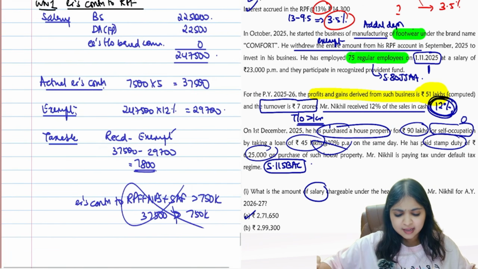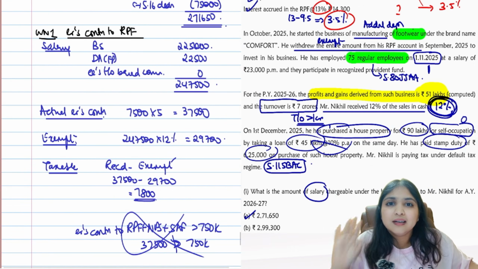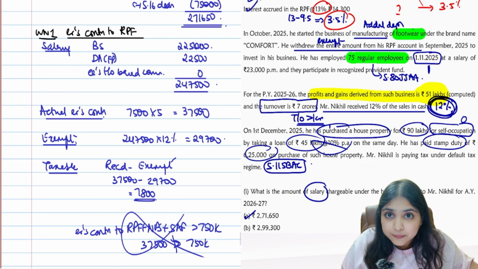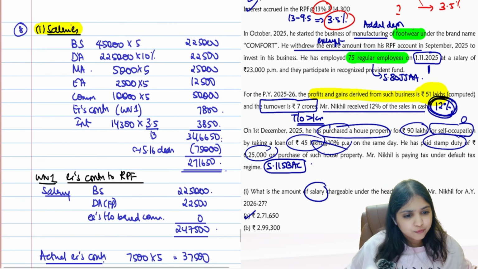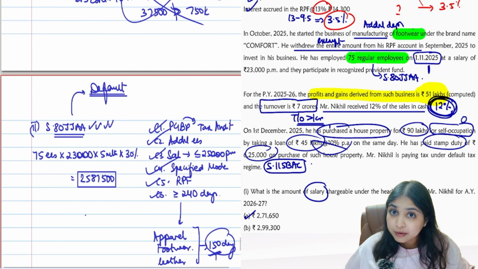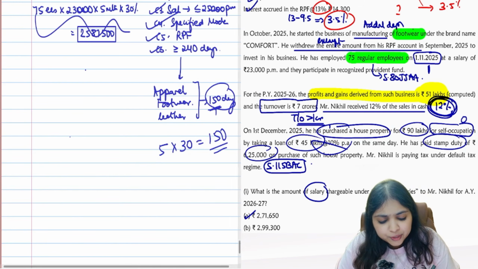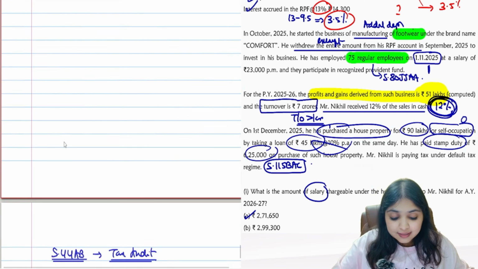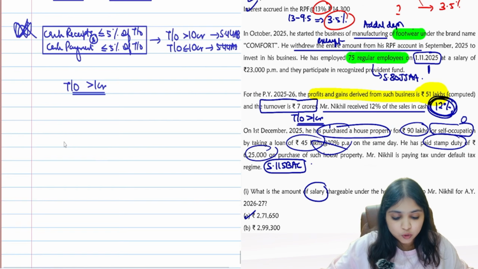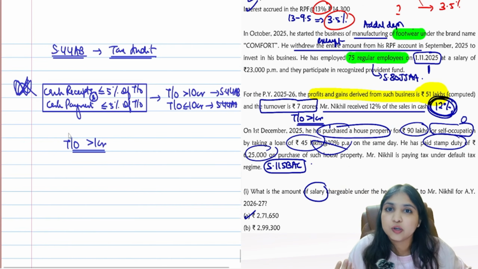So can I say that if at all you found something tricky in this question, that is the tax audit part? Can I say like that? The rest of the entire thing was okay for you. Salaries computation was okay. Employer's contribution to RPF multiple times we have done till now. So 80JJAA computation part is okay for you. So I can say now, if at all you found something tricky over here, the tricky point will be us identifying tax audit is applicable.